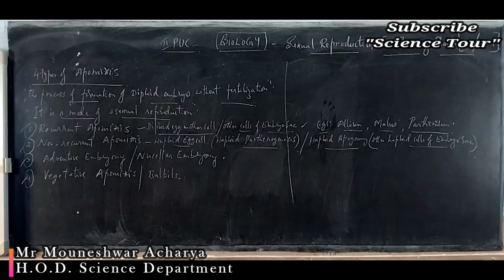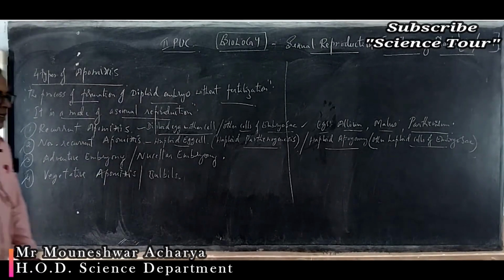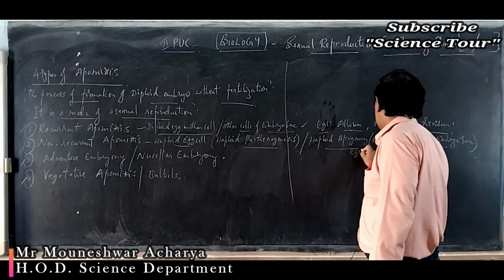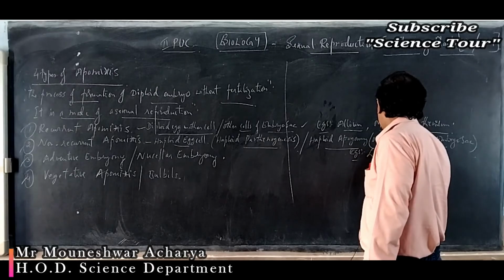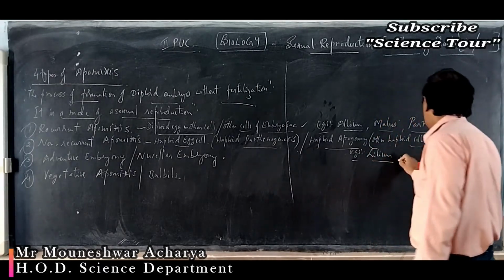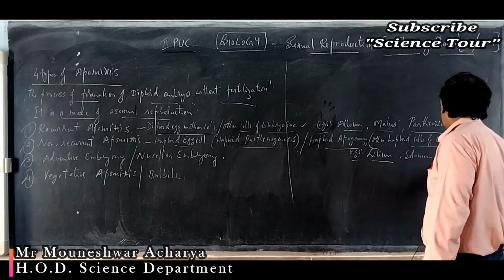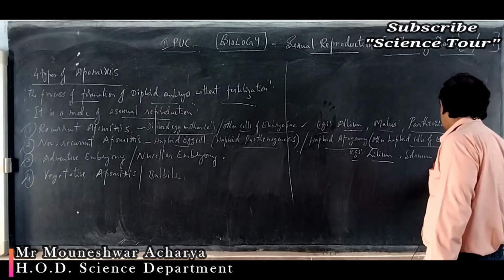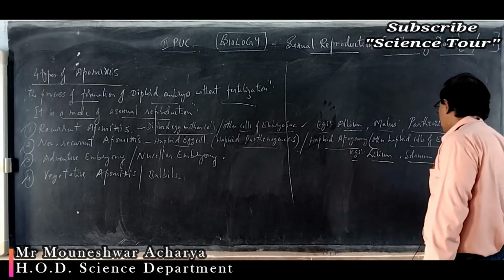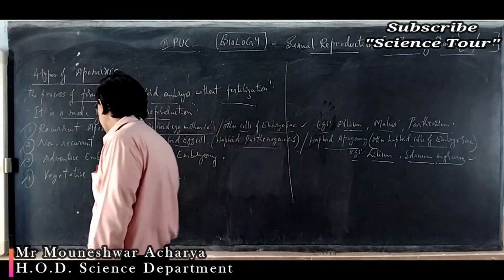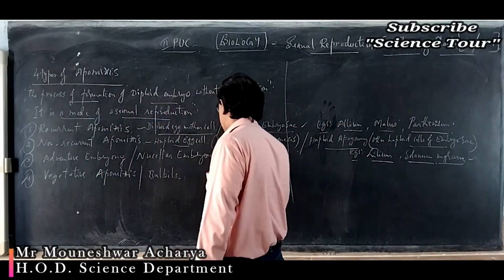So it is common in Solanum nigrum, then Lilium. Examples for this are Lilium, Liliaceae family. Then Solanum nigrum, it is your nightshade. We studied in first PUC Living World, Solanum nigrum, nightshade. Examples for non-recurrent apomixis. And the third type is the adventive polyembryony or unicellular embryony.